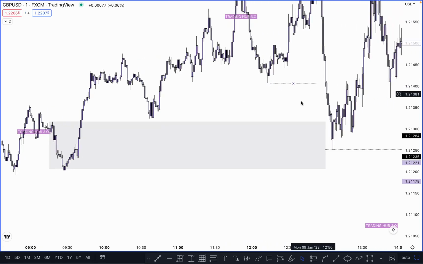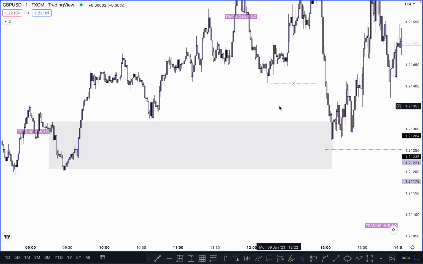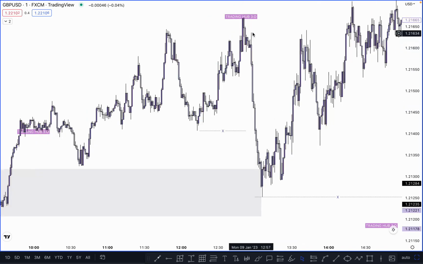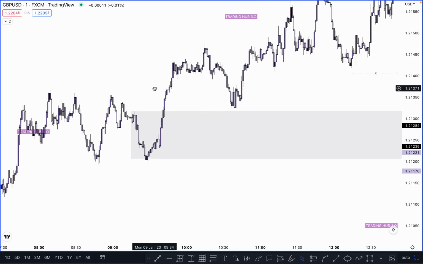Break this inducement and you have to wait for a change of character, but the market did not create a structure. The market tapped on your order block. So in this case you have to wait for two POIs. First one, change of character is here. If the market breaks this high, then you can take the first buy entry, and the second possible entry is here. You can refine the order block in this zone and take a direct buy entry here, which is called a risk entry. So let's see what happened next.